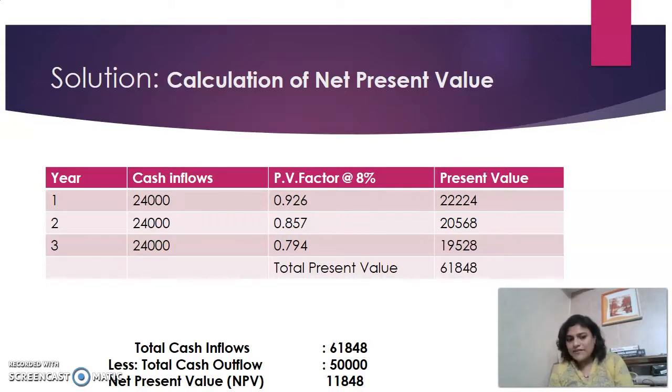Since the net present value, cash inflow minus cash outflow, is higher than 0, anything where you are getting a positive net present value, you have to accept the project. Fine. For the 3 years, total cash inflows 24,000, 24,000, 24,000, the present value of that total, today's value of that total investment, is 61,848. So this is how you are going to calculate the net present value.